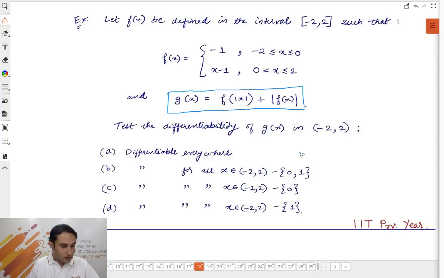कूल. चलो गाइस, डू दिस फास्ट. स्टेप 1, प्लॉट दिस ग्राफ. स्टेप 1 क्या है? प्लॉट द ग्राफ ऑफ f(x). Step 2, plot the graph of f of mod x and then plot the graph of mod of f(x). Check the discontinuity and non-differentiability of this. Combine that, you have the answer. It is super simple. Should not take a max of a minute. Max बता रहा हूँ, otherwise half a minute में हो जाएगा.